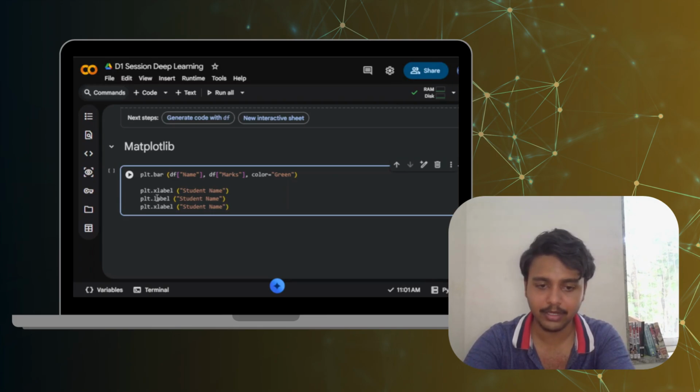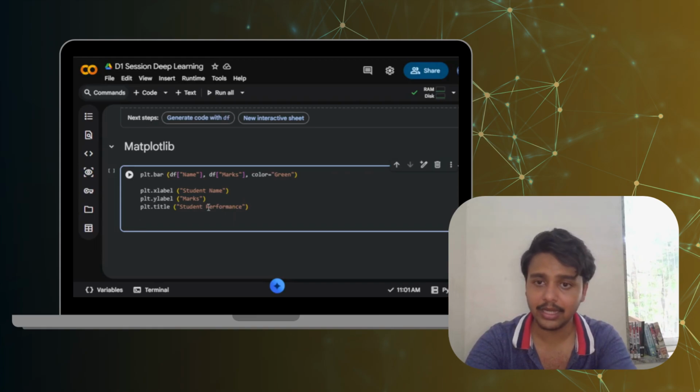So for ylabel, we'll have to write marks, and for title, we have to write, let's say, student performance. And final line, we'll have to show the graph. So to show the graph, we'll have to write plt.show and complete.